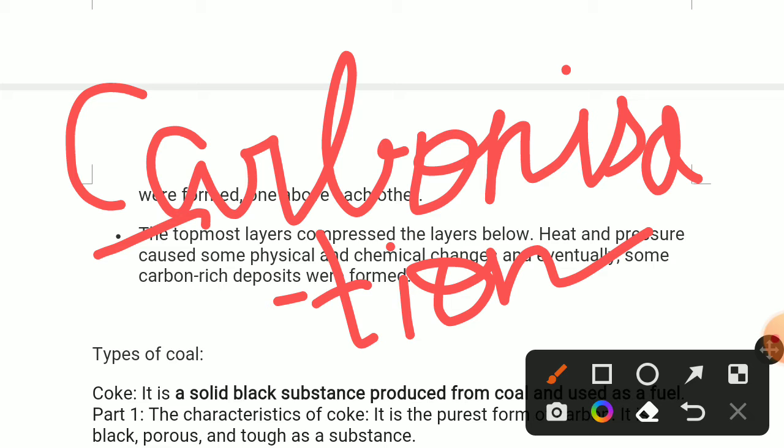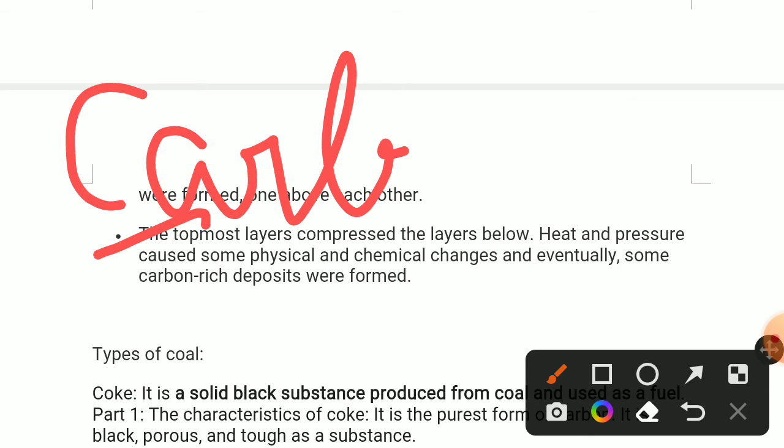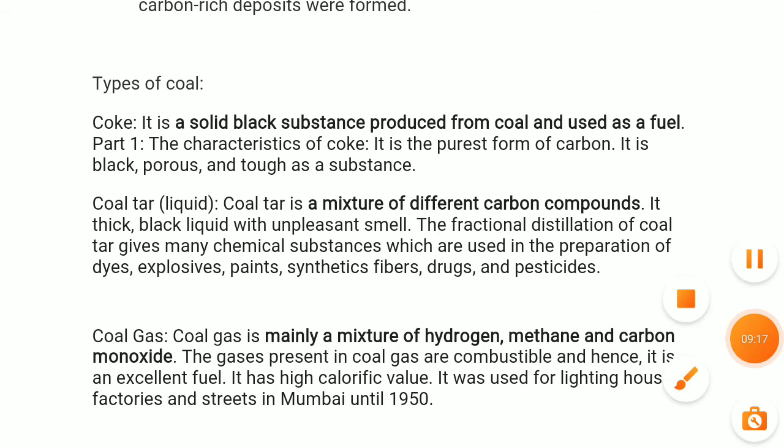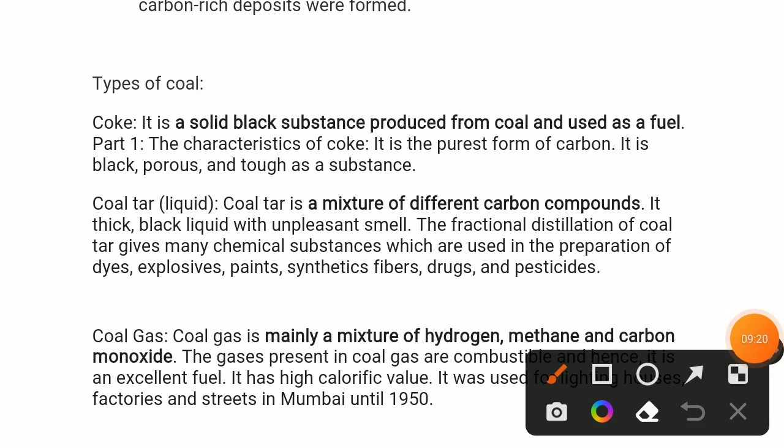Now we know what coal is and how coal is formed. Now we'll see the types of coal. There are three forms of coal. First one is coke, then coal tar, and coal gas. These are the three forms. We'll see them one by one.